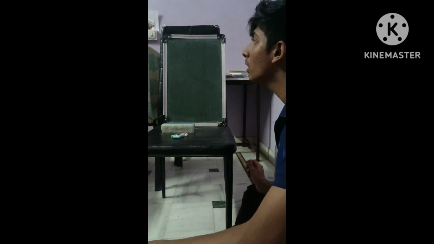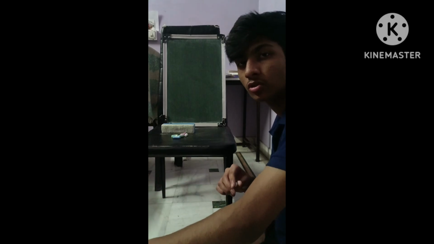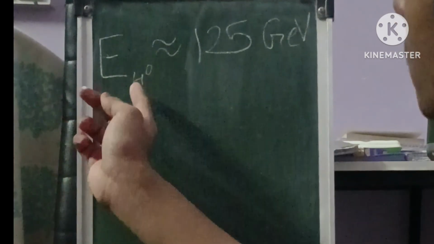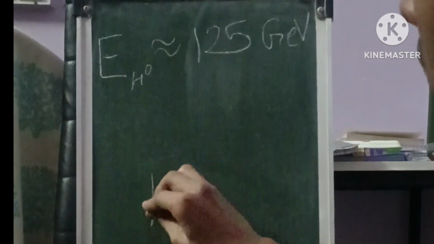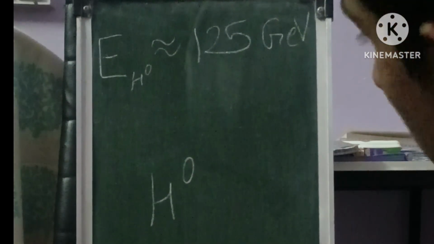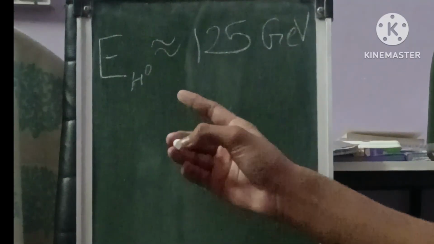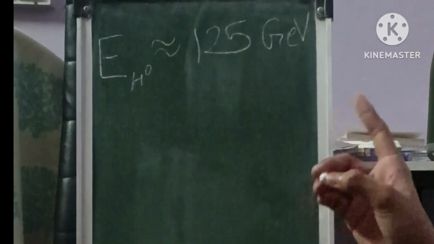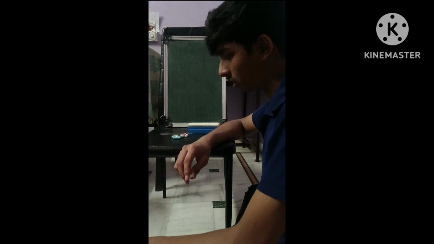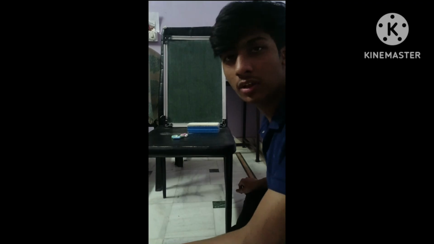This was not the energy of the Higgs boson in vacuum. This H0 is the symbol of the Higgs boson. Its energy in vacuum or rest state is 125 giga electron volt. And how do we find the mass of the Higgs boson? Since you already know the energy, that is 125 giga electron volt,